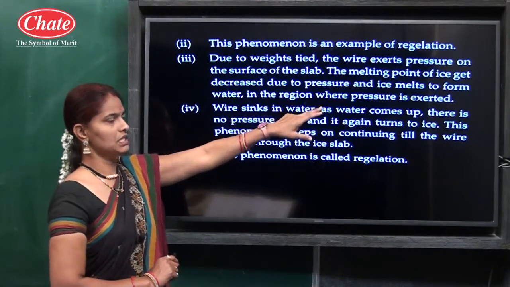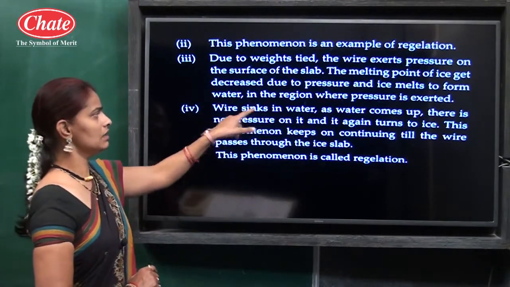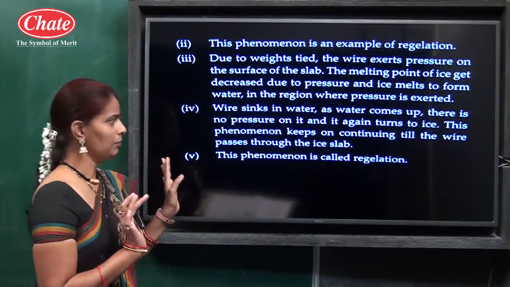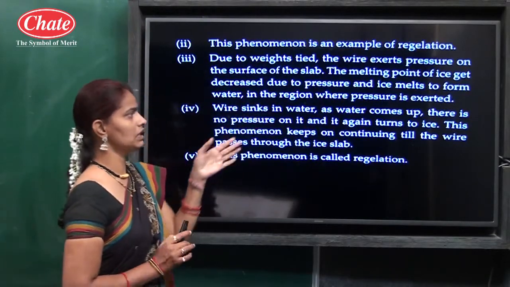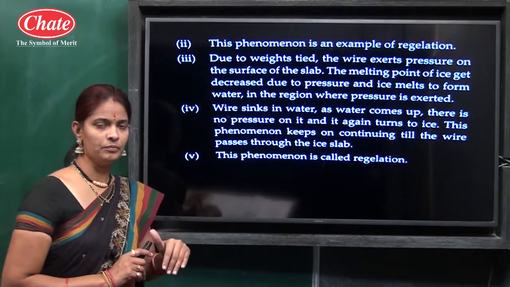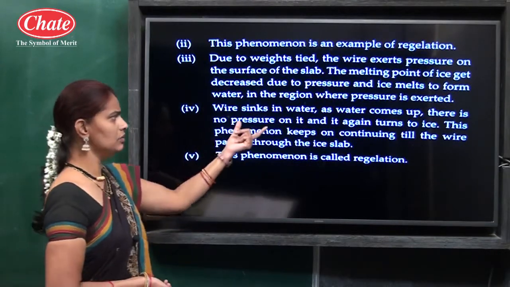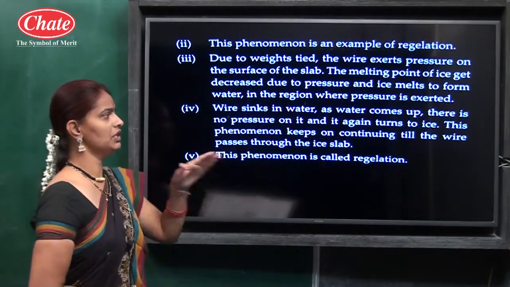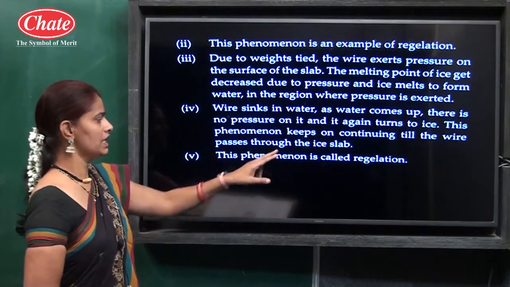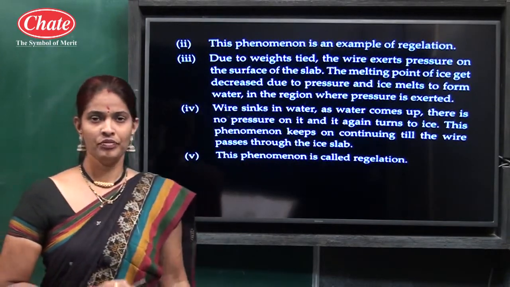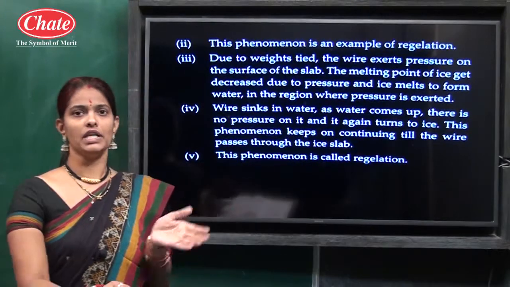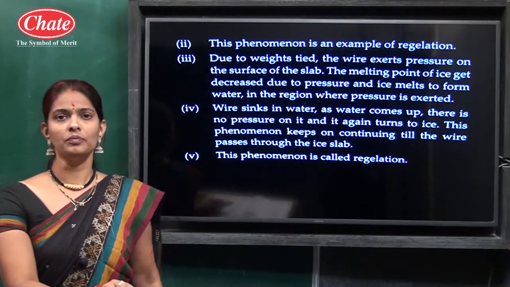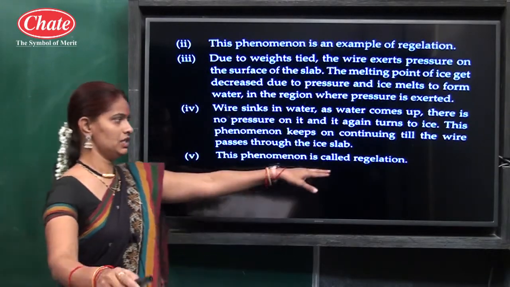In the region where pressure is exerted, the wire sinks in the water. As the water comes up, there is no pressure on it. When the water comes above the wire, the pressure is released and it again turns to ice. This phenomenon keeps continuing till the wire passes through the ice slab. This phenomenon is regelation. Regelation means the conversion of ice into water, and then water again gets converted into ice.